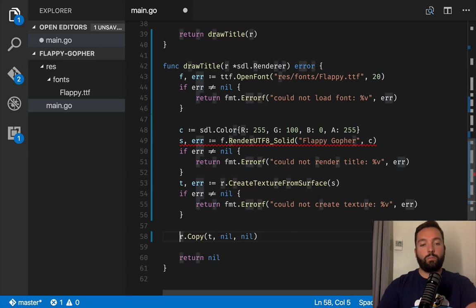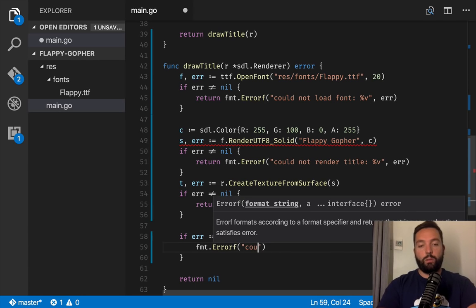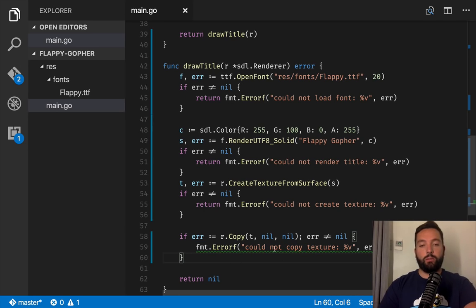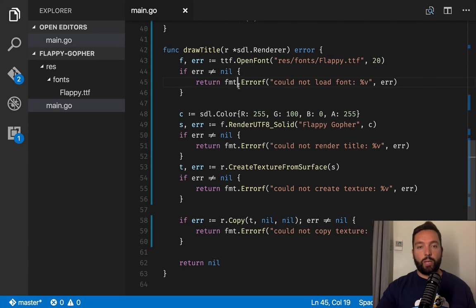We're going to say could not copy texture, and otherwise return nil.